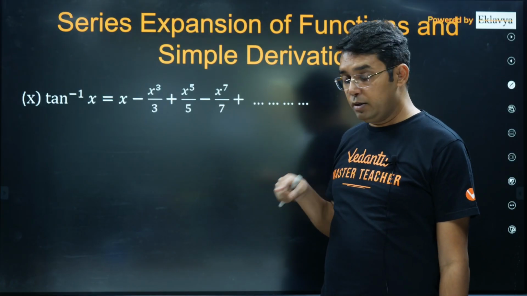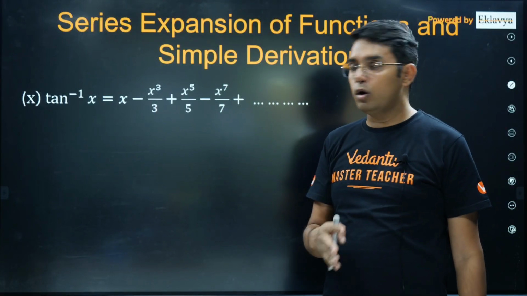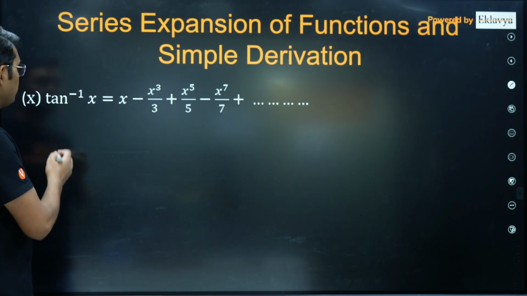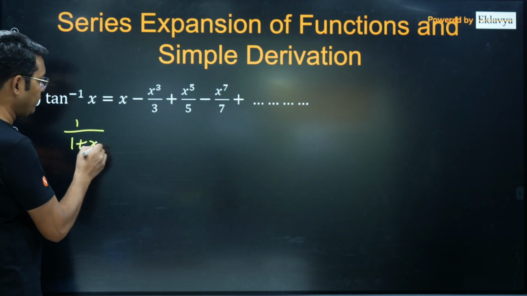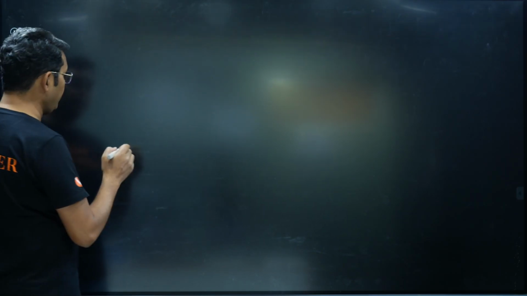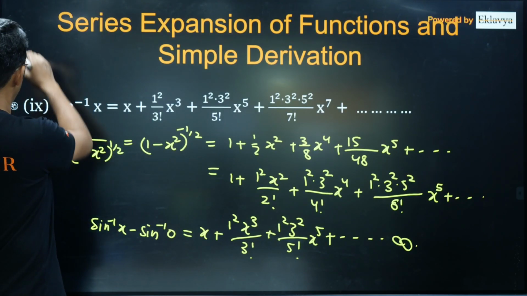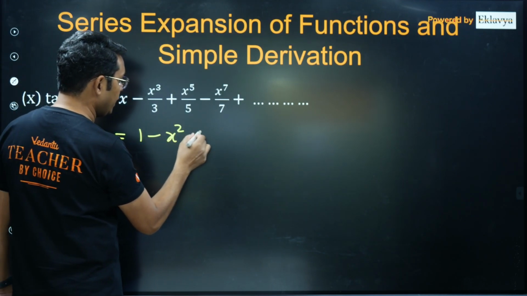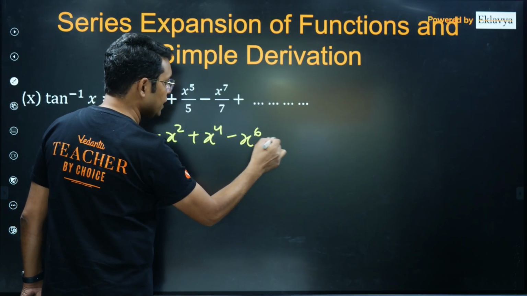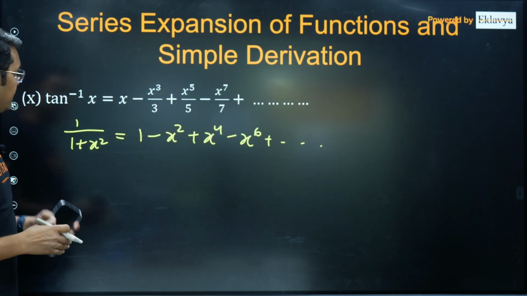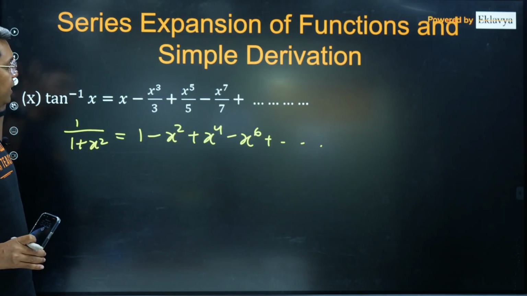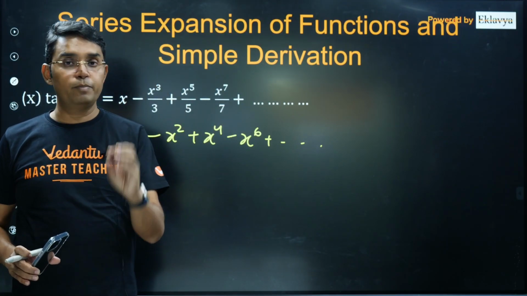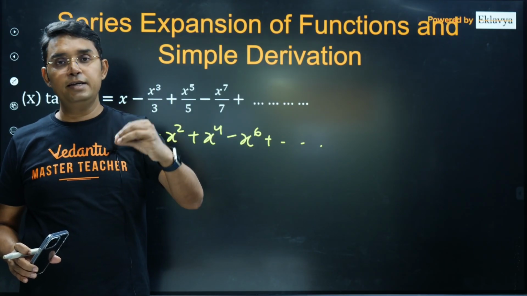One more thing I will tell you, that is through taking log. Tan inverse x is equal to this thing. Now once again the same thing. I think I can skip this also, because its differentiation will be 1 upon 1 plus x square, and using the infinite GP concept, you can write it as 1 minus x square plus x power 4 minus x power 6 and so on. You just have to do the integration and you get the expansion of tan inverse x directly. You can see here only. I have written each and everything in my session notes. Please download them, which is given in the description box.